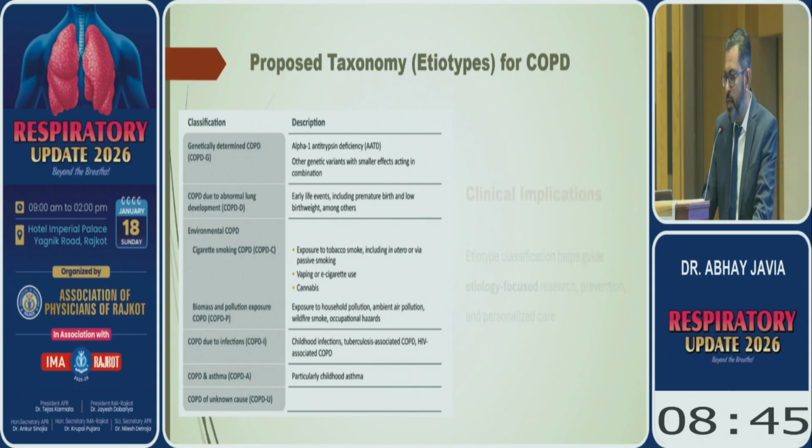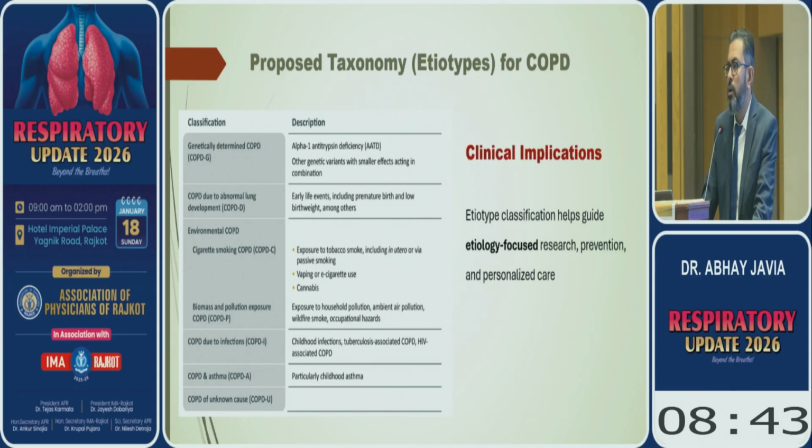Identifying these etiotypes is helpful to tailor etiology-focused treatment to the patient, and it will help in further research, prevention, and personalized care.